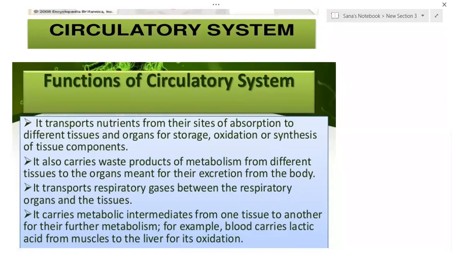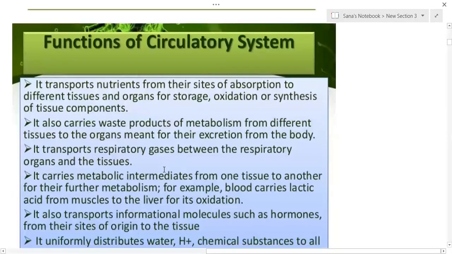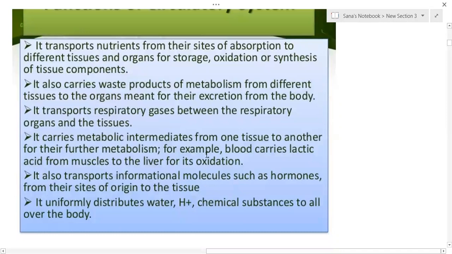It helps to transport the nutrients from their sites of absorption to different tissues and organs for storage, oxidation, or synthesis of tissue components. It also carries waste products of metabolism from different tissues to the organs meant for their excretion from the body. It transports respiratory gases like oxygen, carbon dioxide, etc. to the tissues and from the tissues to outside.